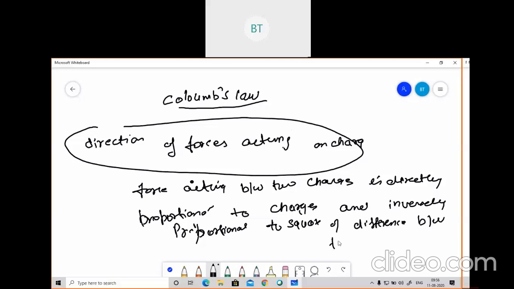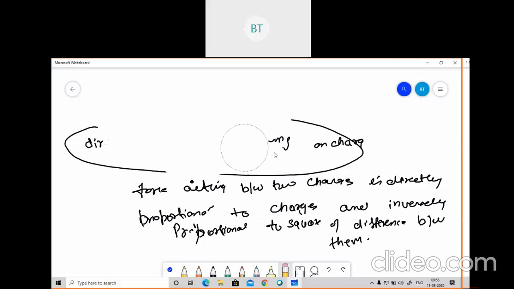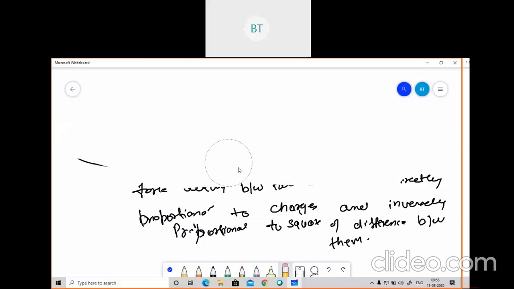So you don't need to be scared by this long definition. This is the definition: force acting between two charges is directly proportional to charges and inversely proportional to the square of the distance between them. So see, I'll make this definition very simple.